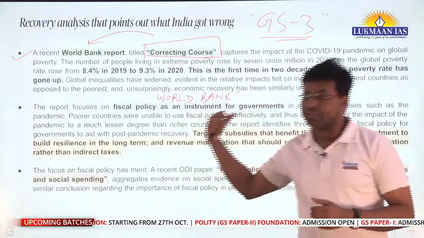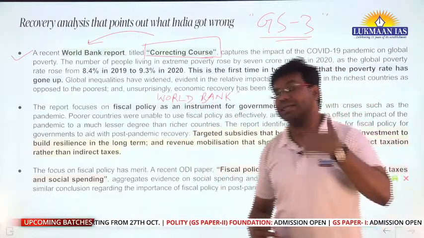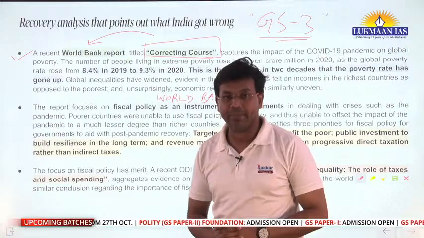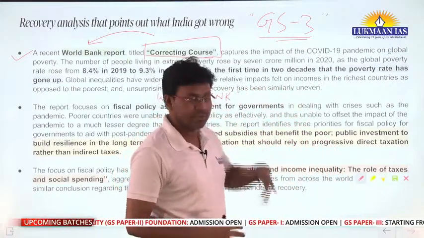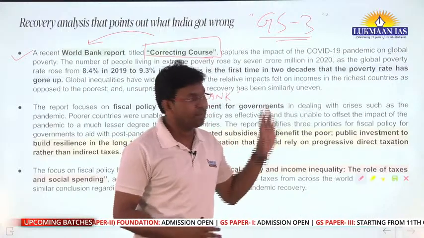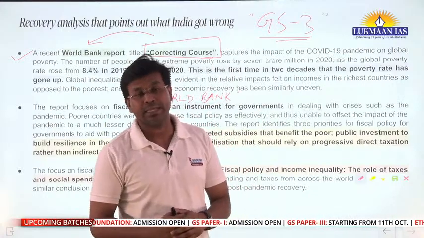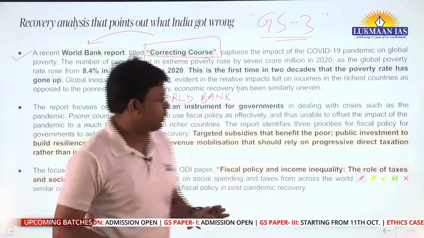In this report they have also discussed what steps were taken by the government of India for recovering from COVID-19, which of these steps were good, and they have also mentioned those steps that did not play a greater role.